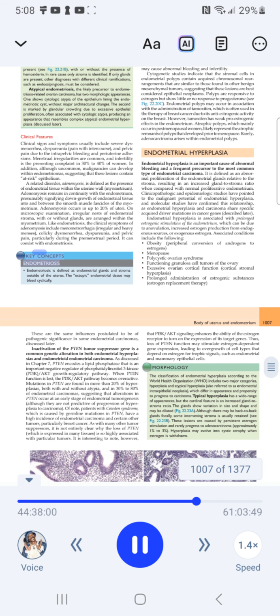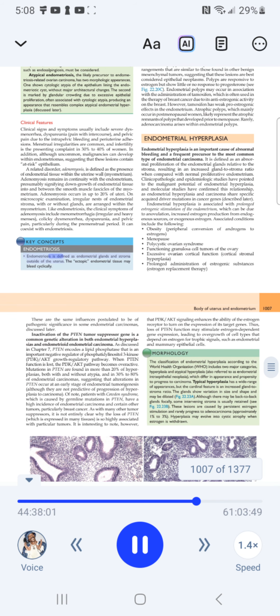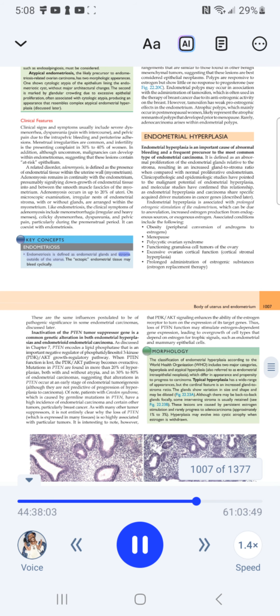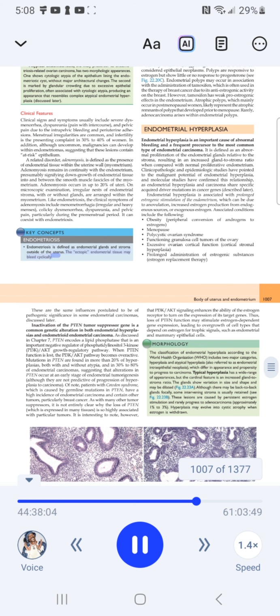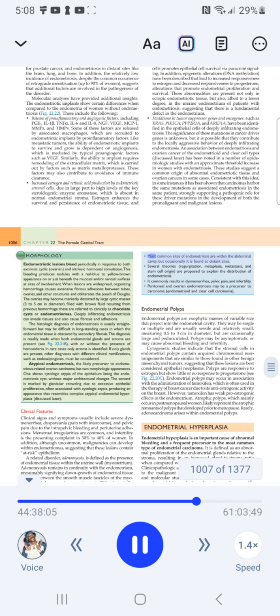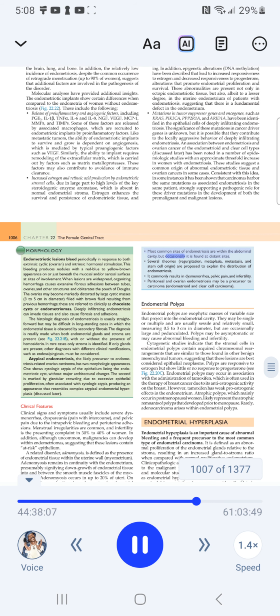Key concepts. Endometriosis. Endometriosis is defined as endometrial glands and stroma outside of the uterus. The ectopic endometrial tissue may bleed cyclically. Most common sites of endometriosis are within the abdominal cavity, but occasionally it is found at distant sites.